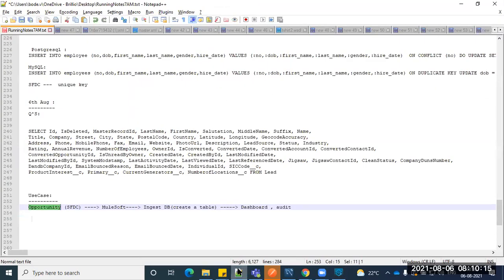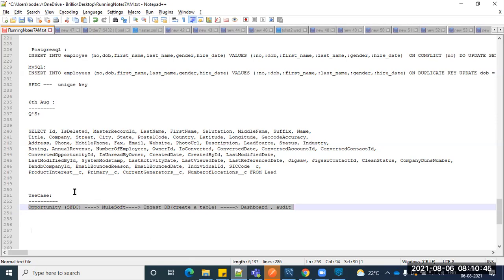Yeah, please. In real time, what kind of requirements do we get when we integrate Salesforce with MuleSoft? Whatever we are discussing is one of the modules, a real-time module. Most of the time it will be DML operation kind of things. This is one of the migration modules actually.